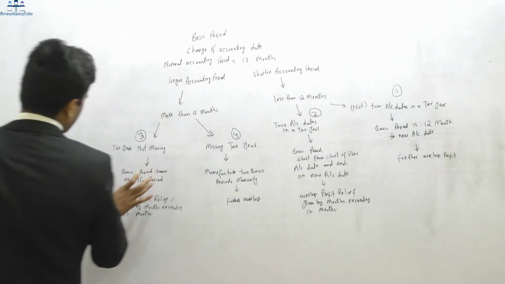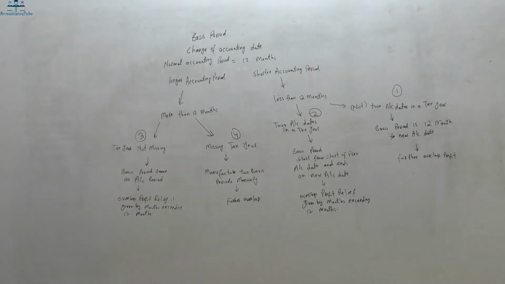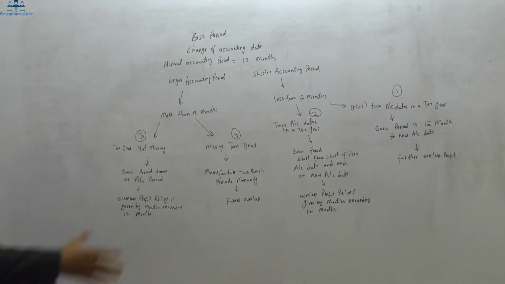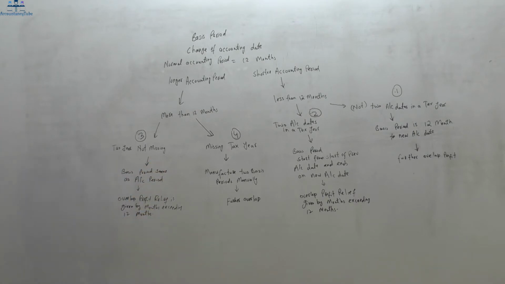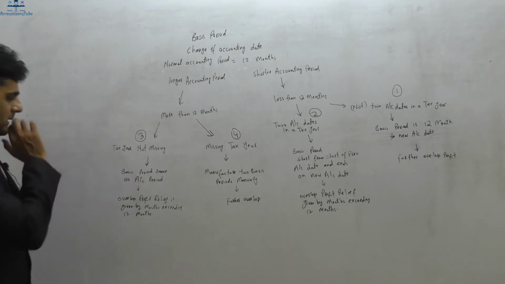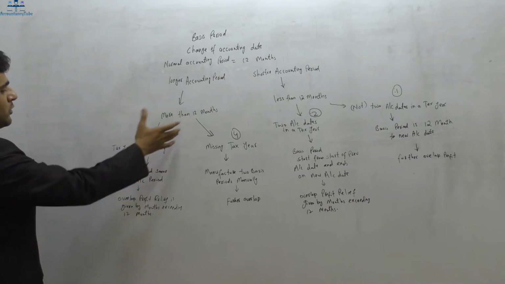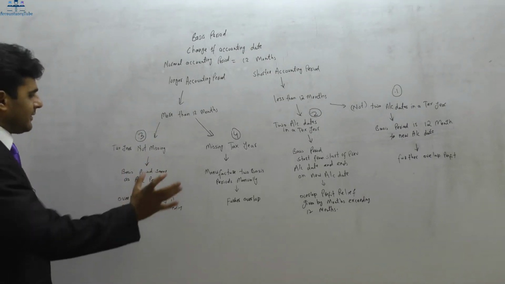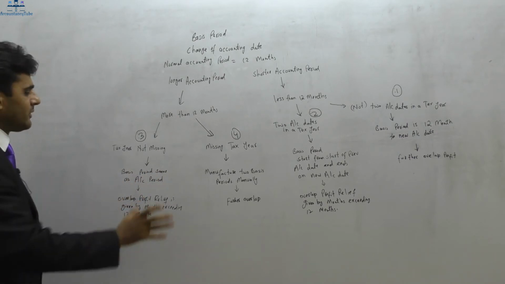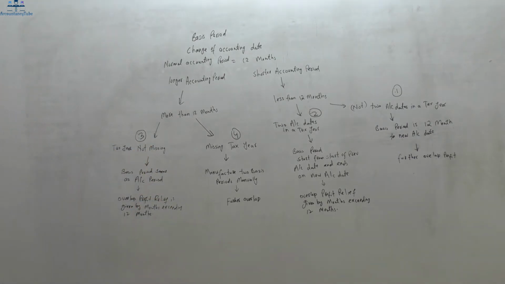If the tax year is not missing, then the basis period is the same as the accounting period. Whatever the accounting period is, it will be exactly like that. And overlap profit relief will be given by the months exceeding 12 months. So it will be exactly equal to the accounting period. Of course, it will be more than 12 months. I beg your pardon, I already said that it will be 12 months. It won't be 12 months. It will be exactly equal to the accounting period, which will be more than 12 months, of course.